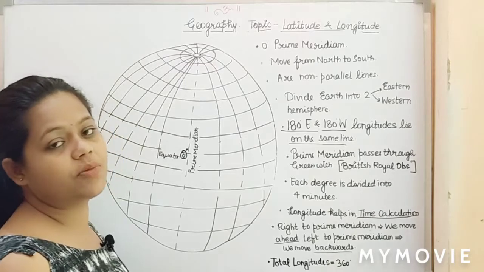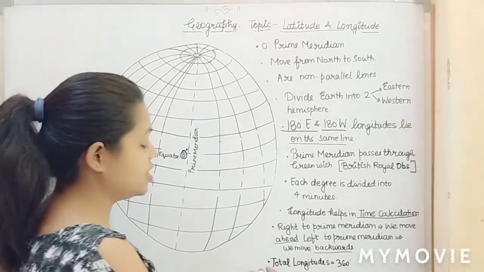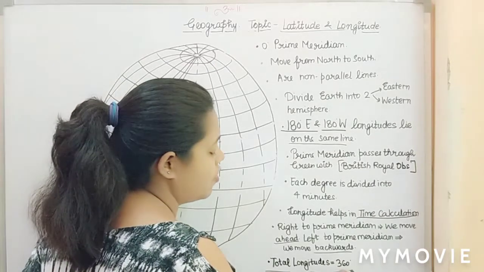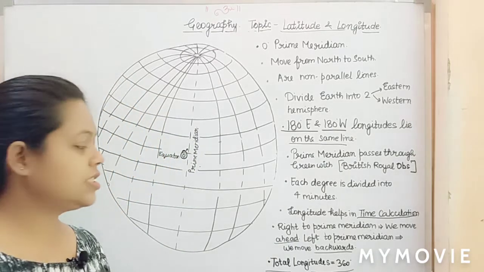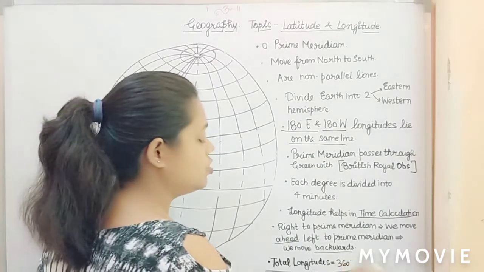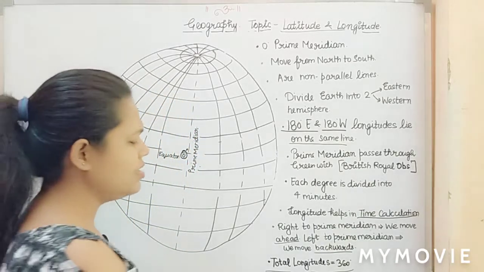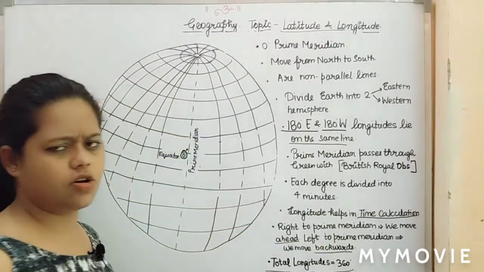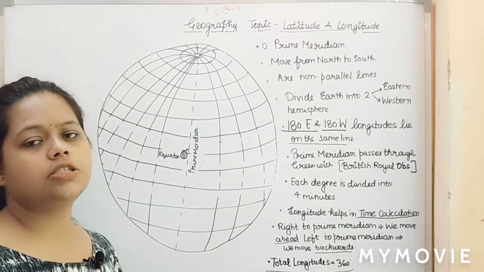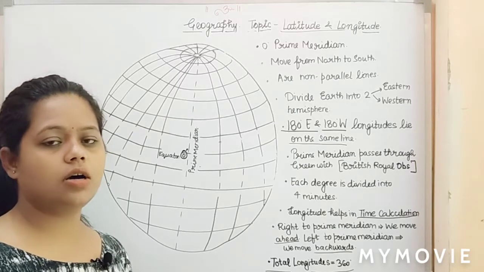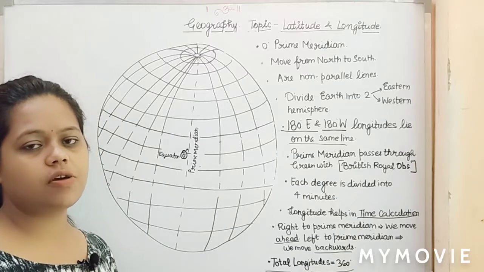And the last but most important point is the total number of longitudes. So we have in all 360 longitudes. You can say till 360° also. You can say, why not? We have total 360 longitudes. I'm sure this is very much understandable to everybody.